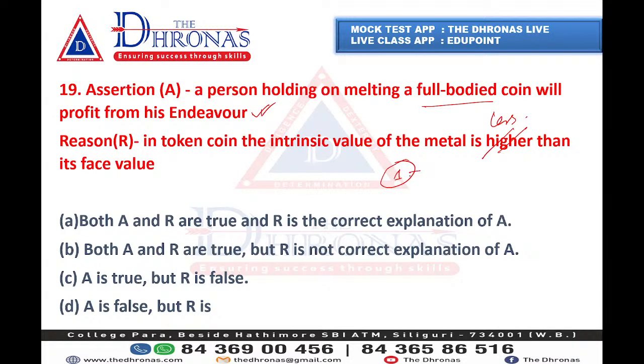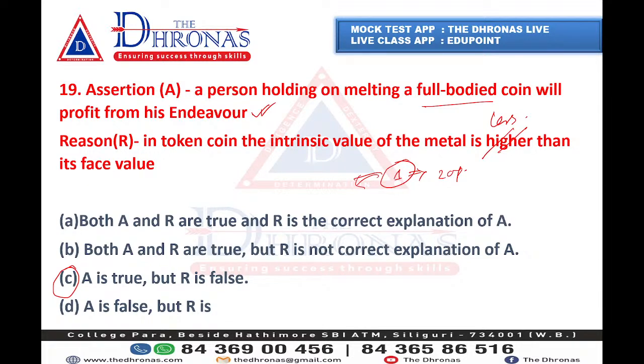If you melt it, you may get some 20 paisa out of it, and its face value is much higher. So in order to decrease the mentality of melting it down and selling it, the face value has to be higher, and RBI does that. So the answer here is A is true, R is false. Everyone, do you understand this?